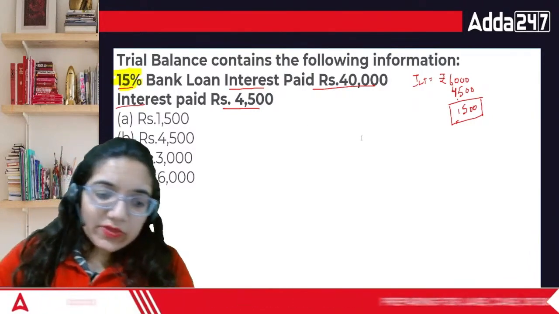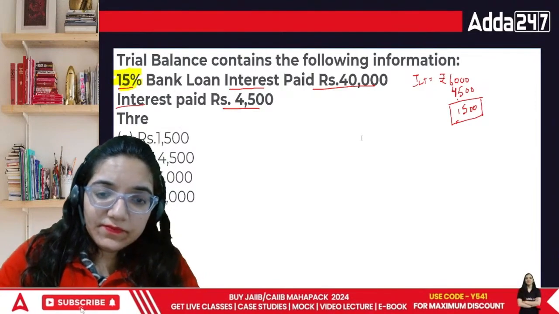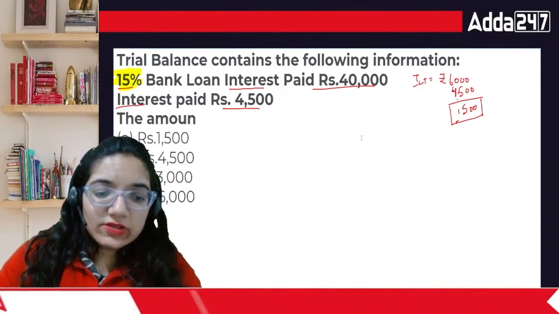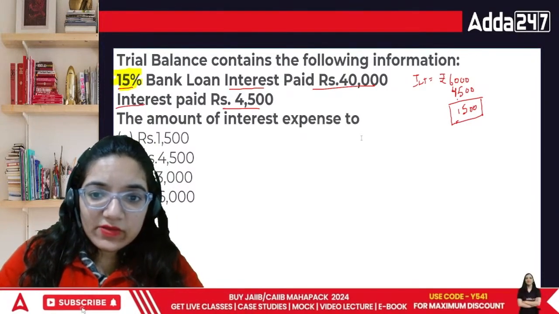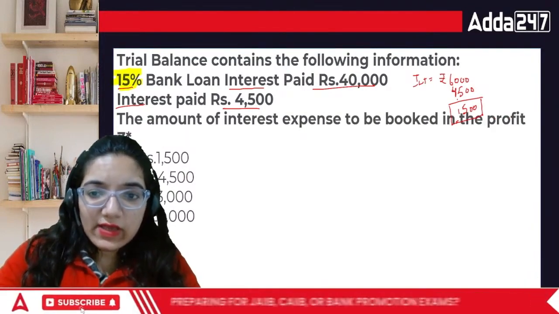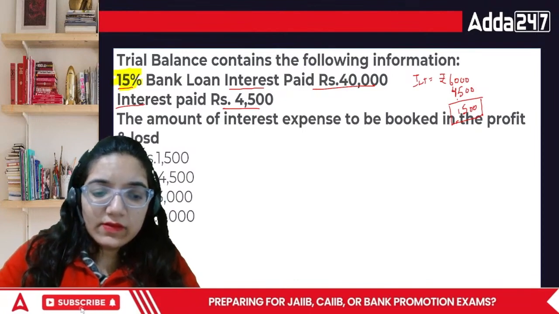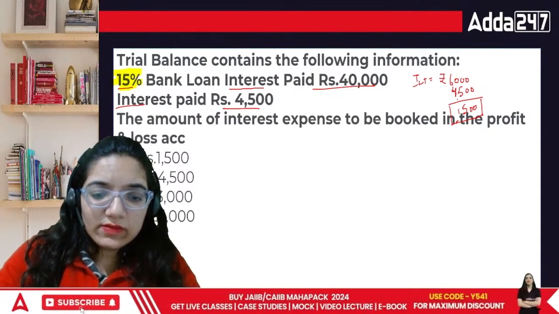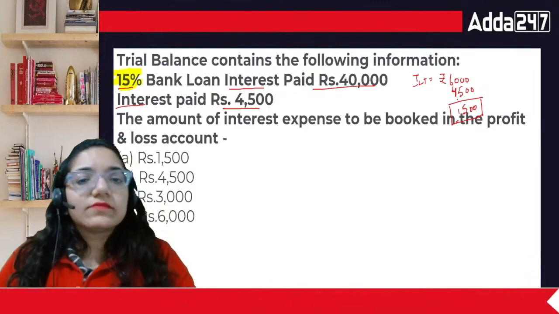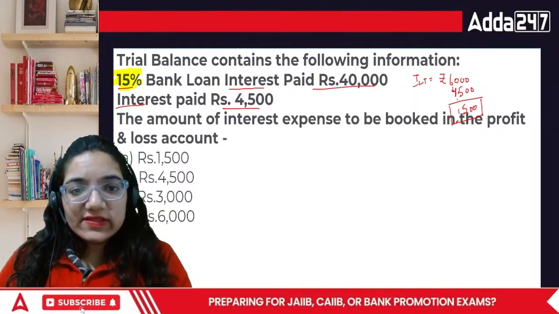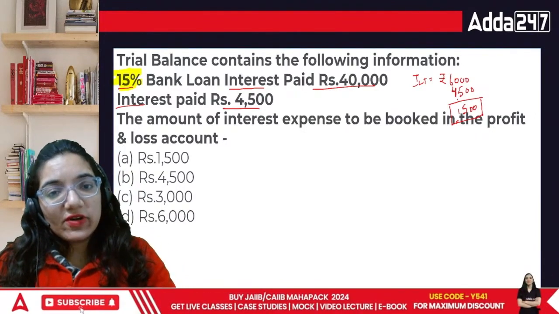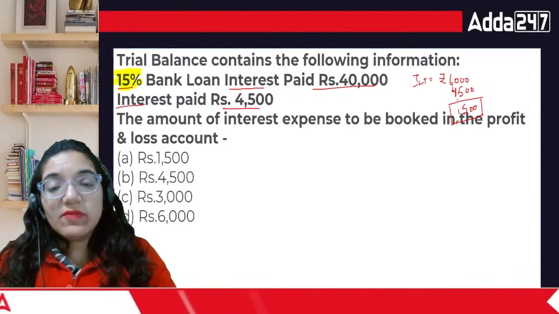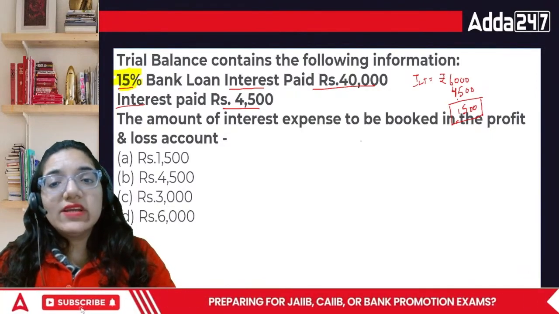In this case, the question can ask the amount of interest expense to be booked in the profit and loss account. When you are recording these things, then you will have to see what particular amount you are charging in your books of accounts: 1,500, 4,500, 3,000 or 6,000. Remember, the amount due is 6,000.